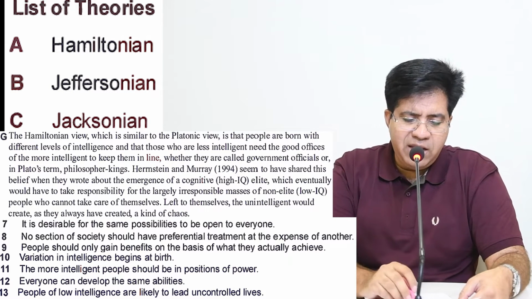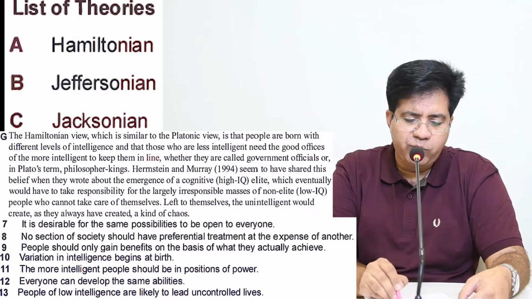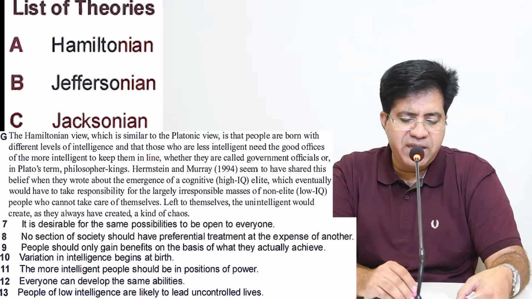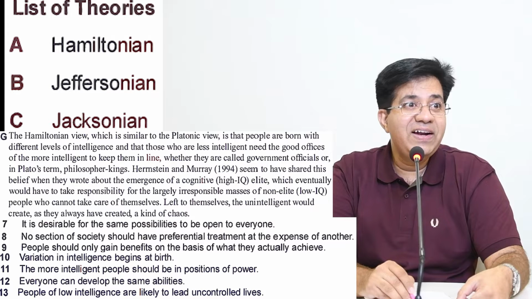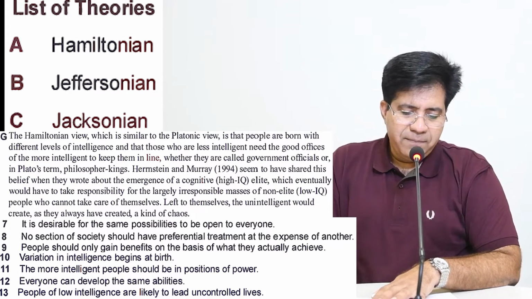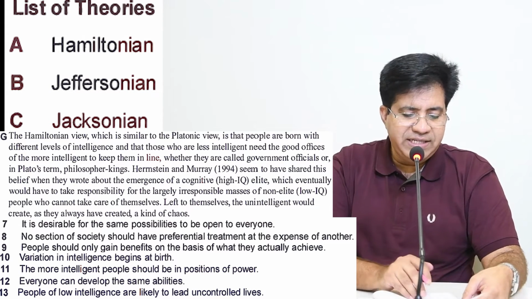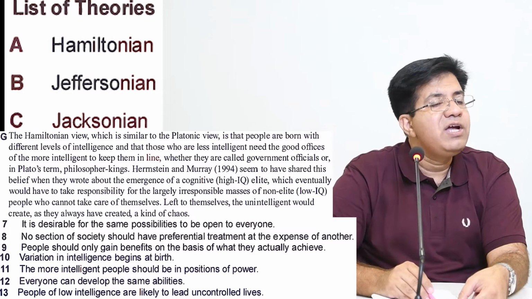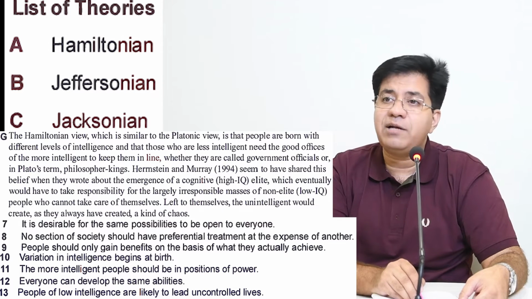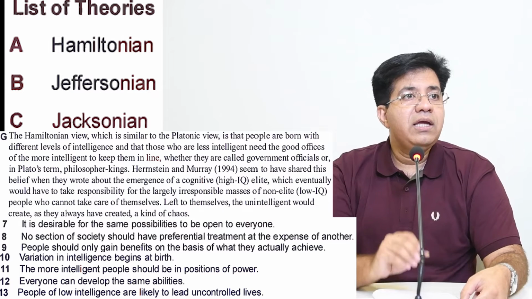Question number 9. People should only gain benefits on the basis of what they actually achieve. So people gain benefit by what they achieve, underline that. Question number 10. Variation in intelligence begins at birth. Does it ring a bell? Yes. Please come back. Platonic view is that people are born with different levels of intelligence and variation in intelligence. What is the word for variation in intelligence? Different levels of intelligence and begins at birth means people are born. So question number 10 answer is A.